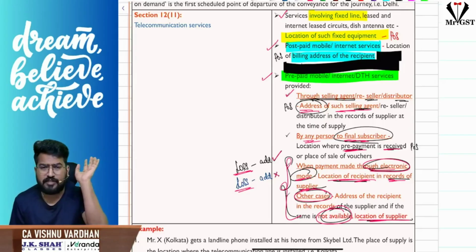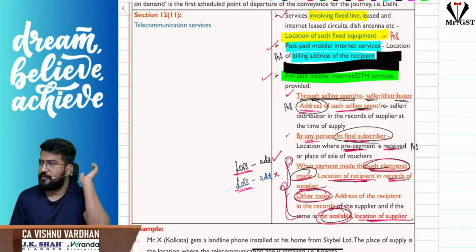If you don't have the address of the recipient, your address, that is the supplier address, will be taken as the place of supply. That is Section 12 subsection 11.